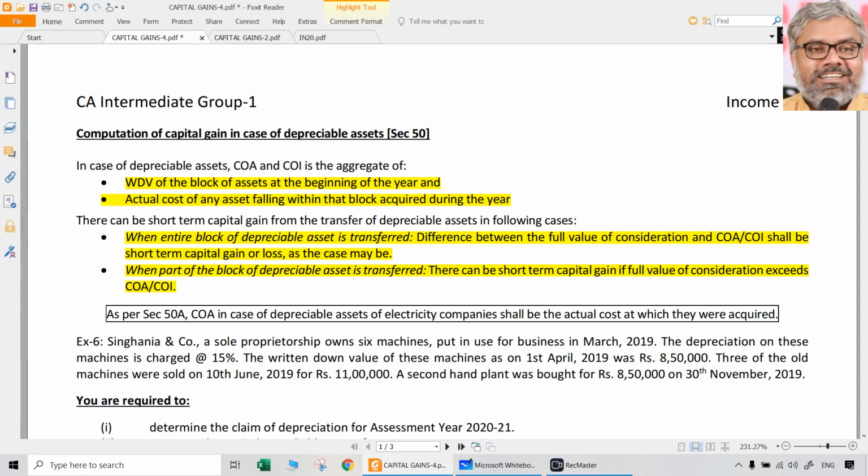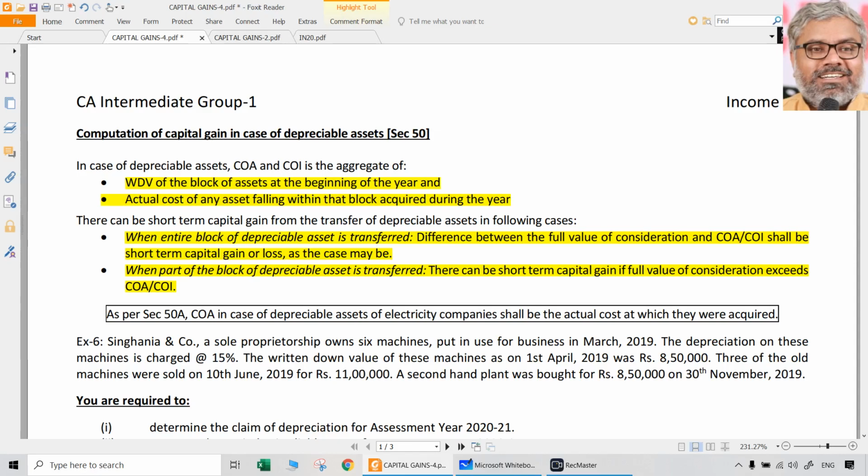Broadly speaking, there are three possibilities. One possibility is depreciation. The second possibility is short-term capital gain. The third possibility is short-term capital loss. Of course, short-term capital gain or loss themselves can arise under different circumstances. Short-term capital loss can only arise when the entire block of assets is sold.